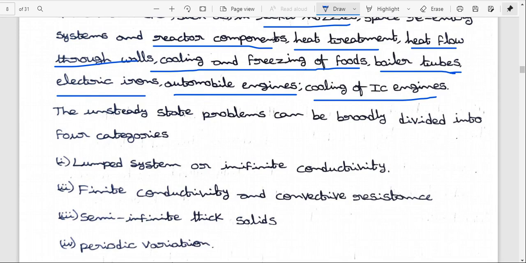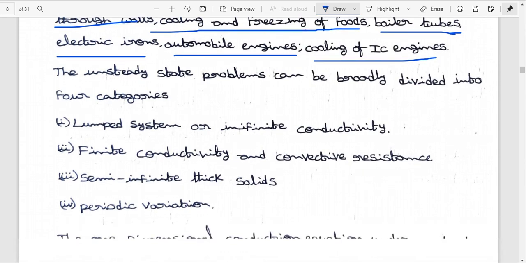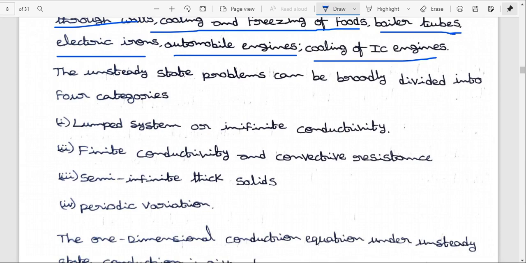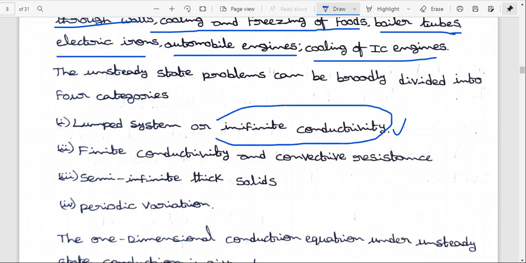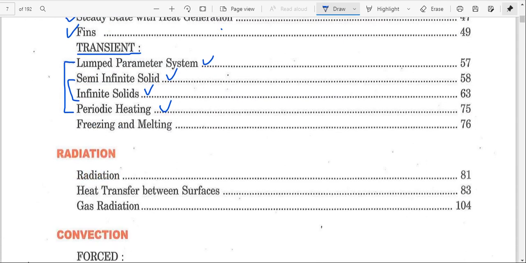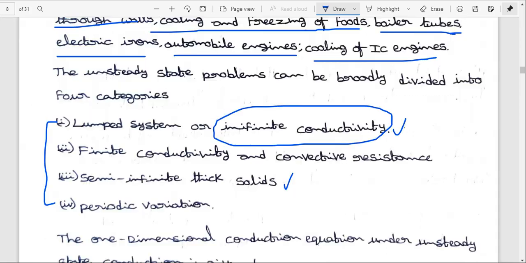Unsteady state problems can be broadly divided into four categories: first, lumped system or infinite conductivity; second, finite conductivity; third, semi-infinite thick solids; and fourth, periodic variations. These four topics can be found in the data book, pages 57 to 75.